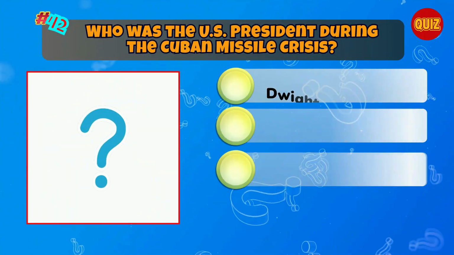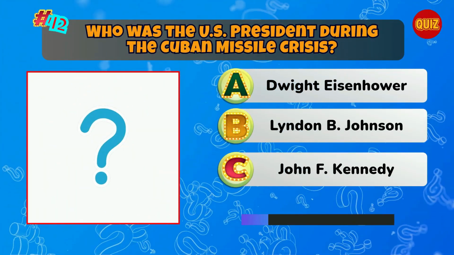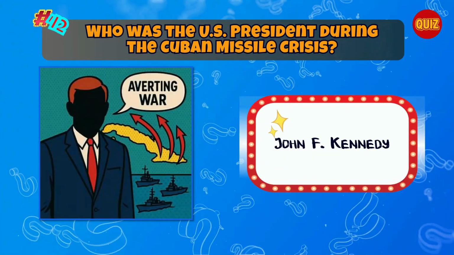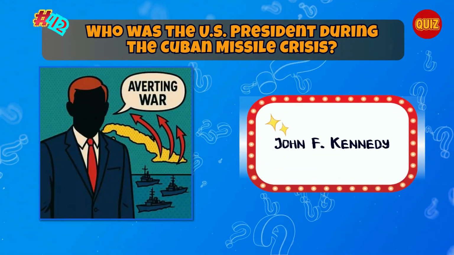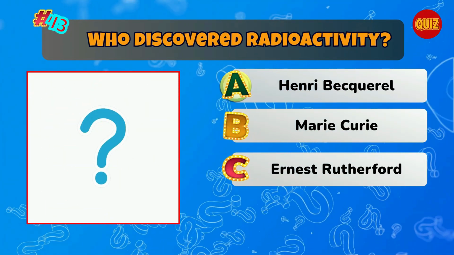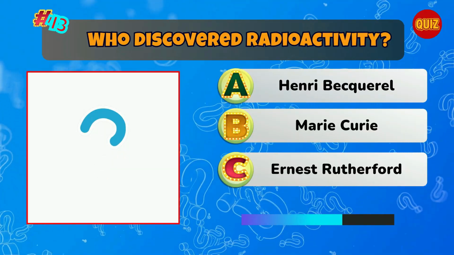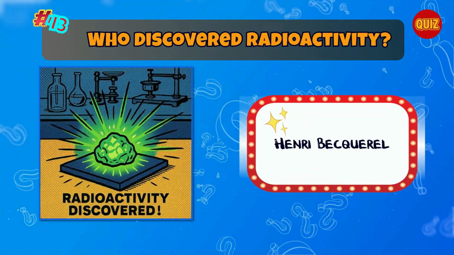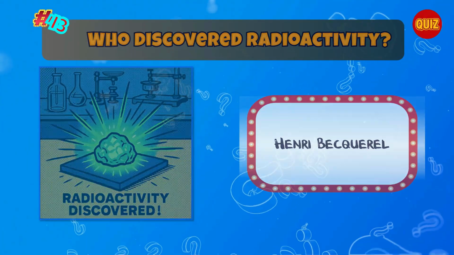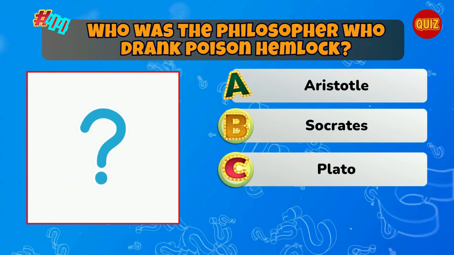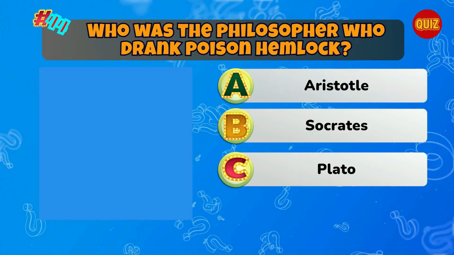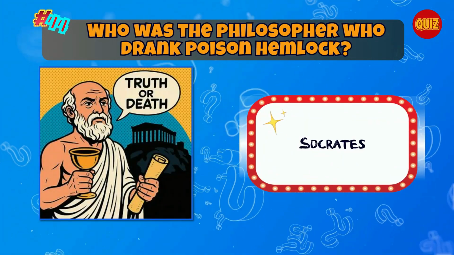Who was the U.S. president during the Cuban Missile Crisis? Correct. John F. Kennedy. Who discovered radioactivity? Correct. Henri Becquerel. Who was the philosopher who drank poison hemlock? Correct. Socrates.